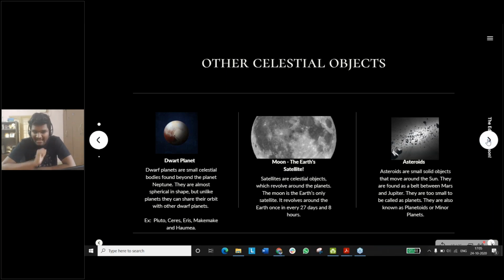The third one are asteroids. Asteroids are small solid objects that move around the sun. They are found as a belt between Mars and Jupiter. So they are found in large numbers between Mars and Jupiter, between the fourth and the fifth planet.